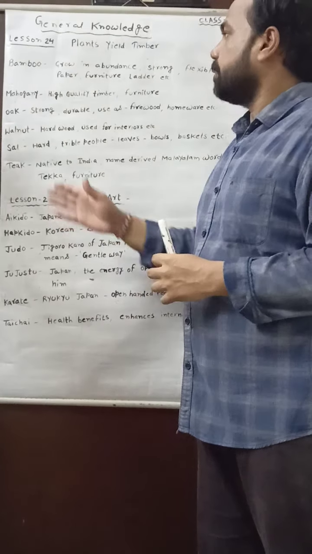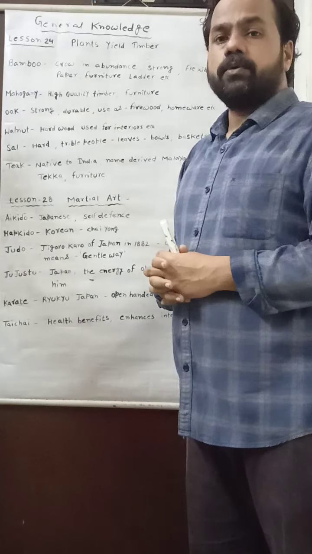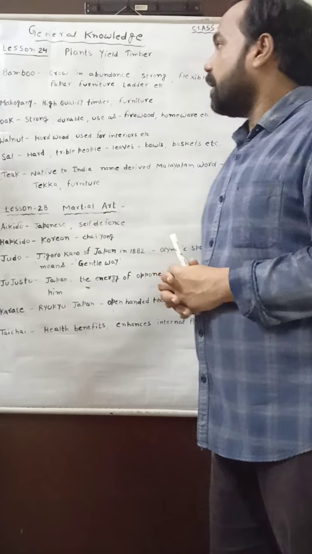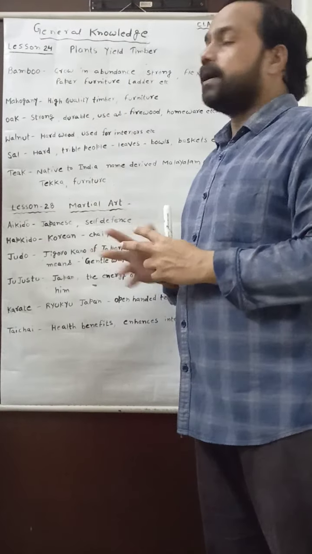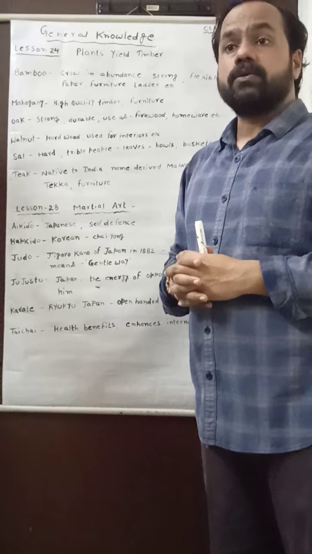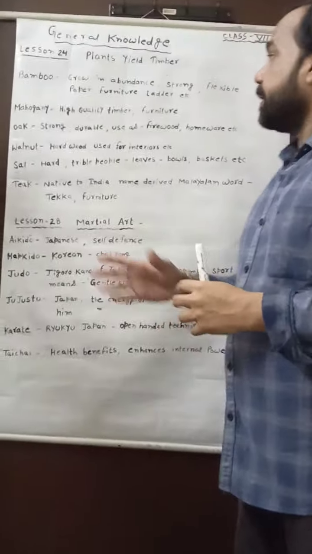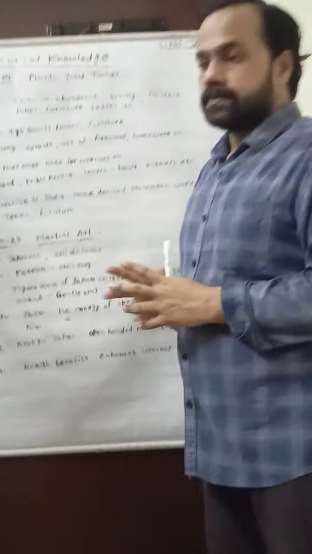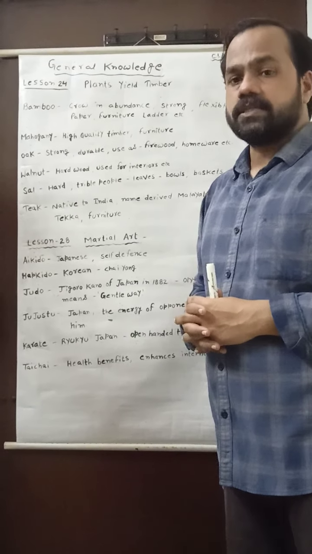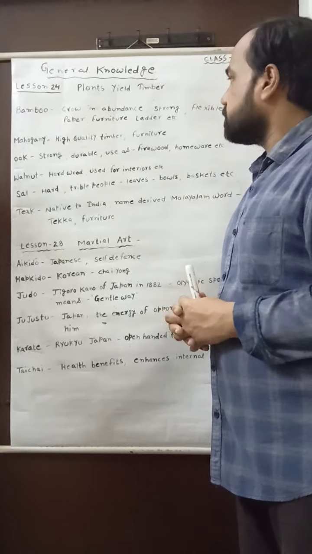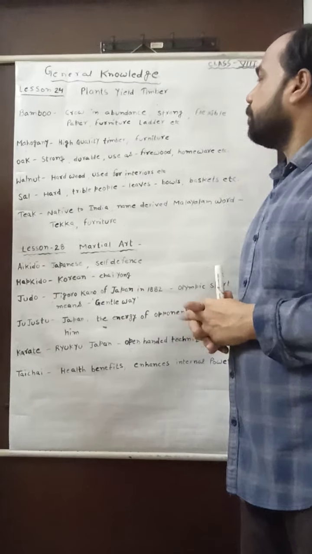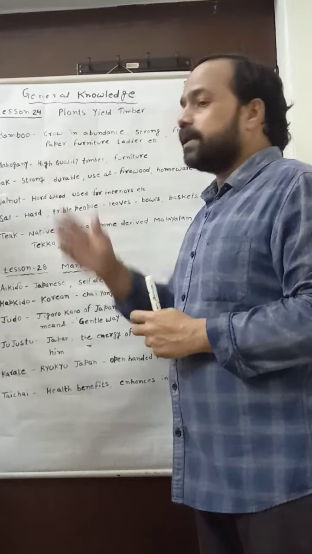First of all, I have written bamboo. Bamboo, you know very well, is a very popular plant. Bamboo is a grass and it grows in abundance, not only in India but all over the world. It is very hard, but it is very flexible, and it is used for making furniture, for making ladders and for paper. The second very important plant is mahogany.